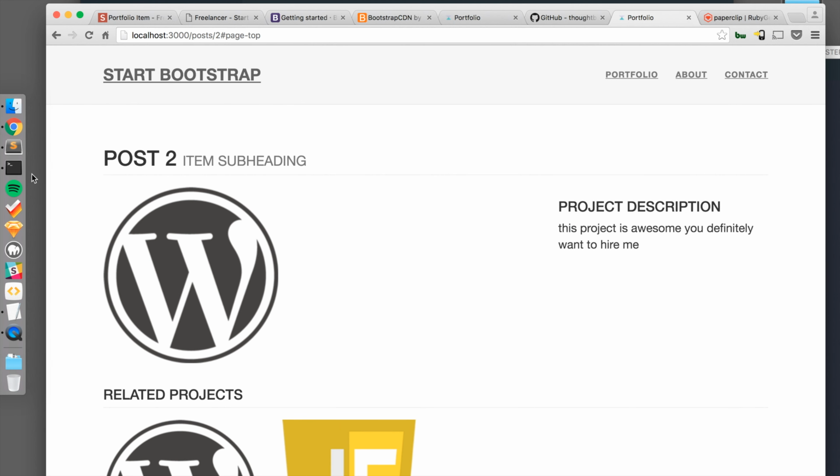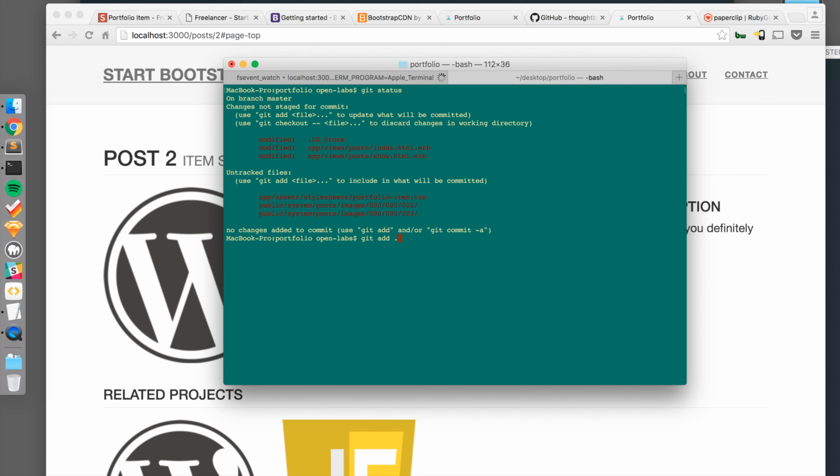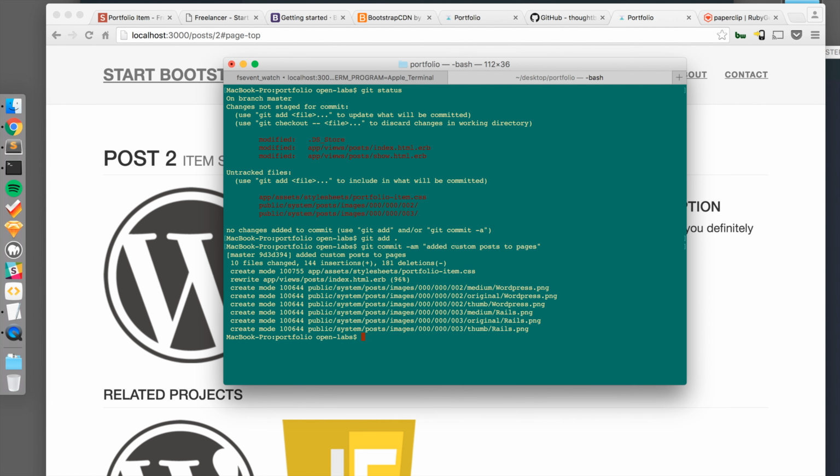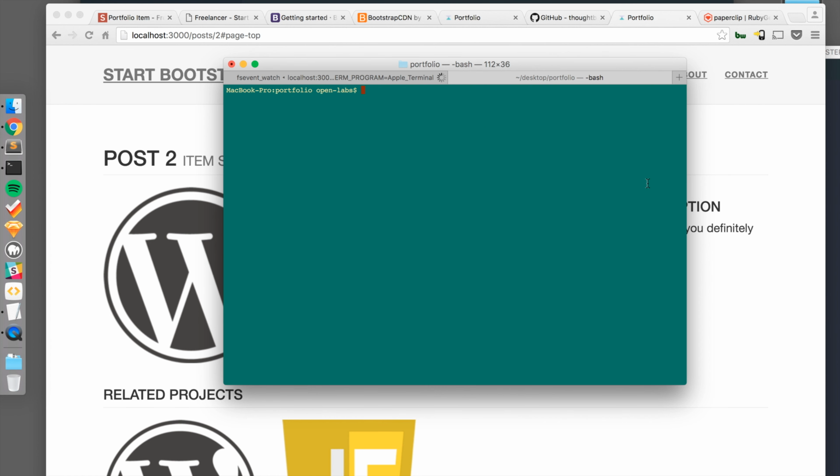So we're at a good place to save again. So git status, git add, git commit, added custom post to pages. Cool. Awesome. So with that, you've created your portfolio using Rails 5, the latest Rails version, and Bootstrap, and now you have the knowledge to create more Rails applications using these free themes that you can download online.